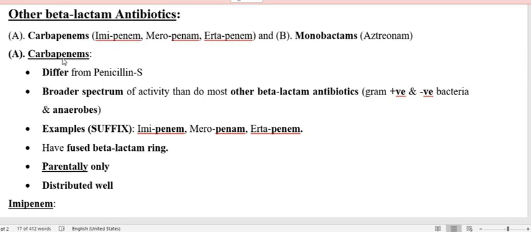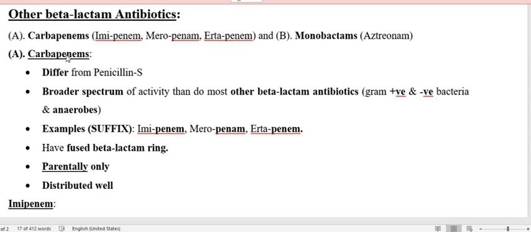So carbapenems possess a beta-lactam ring as well as another ring that is fused with the beta-lactam ring. In carbapenems, the other ring attached to the beta-lactam ring possesses carbon in place of sulfur. That is why the name is carbapenems.